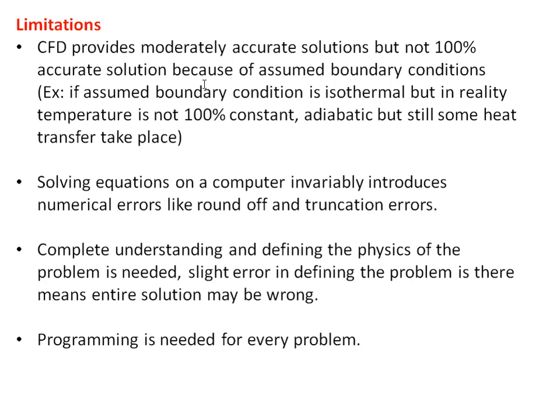Generally we assume certain boundary conditions. One important boundary condition is isothermal. That means temperature remains the same, but in reality, temperature is not 100% constant. Temperature is going to vary. Similarly, adiabatic. We assume an adiabatic condition at the entry of the model, that no heat transfer takes place. We say it is completely adiabatic, but still some amount of heat energy is going to transfer from there. Due to these reasons, we get moderate solutions.